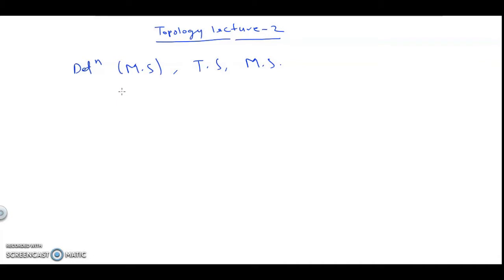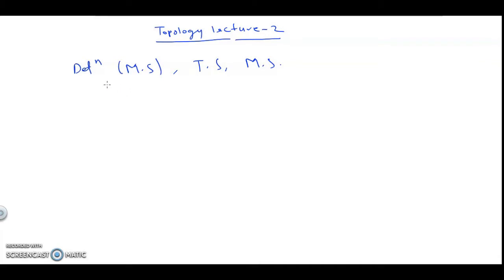If you can study all open sets of that space, you have studied almost everything about that space. So you can imagine how important the study of open sets is. Now we have to study open sets.